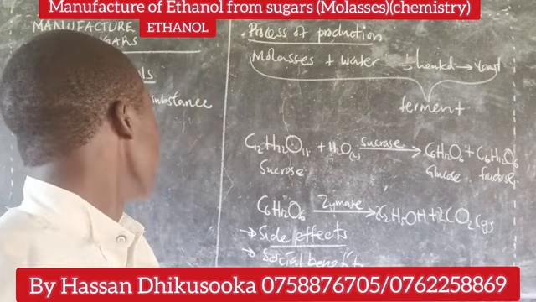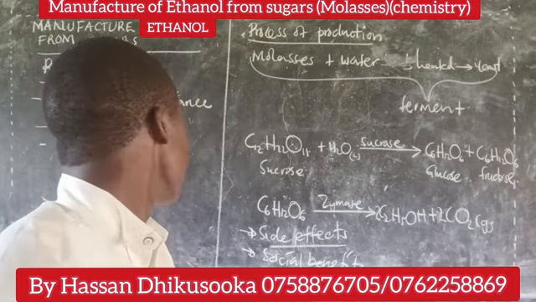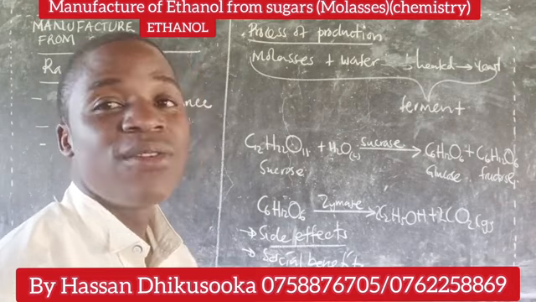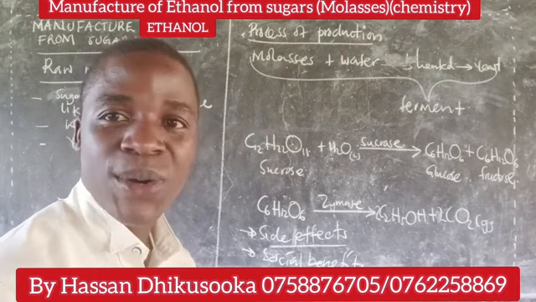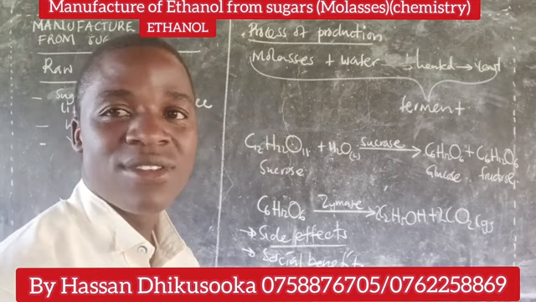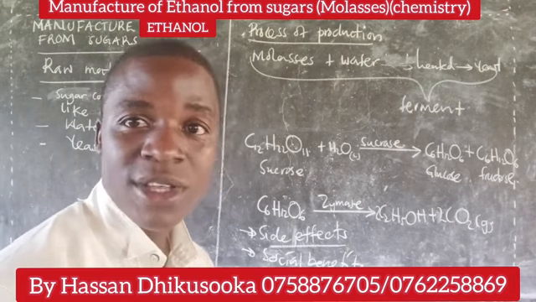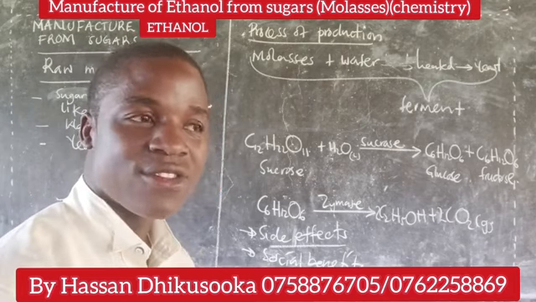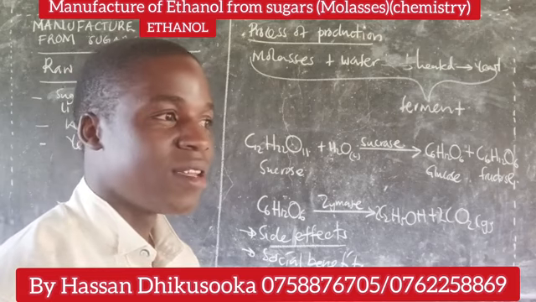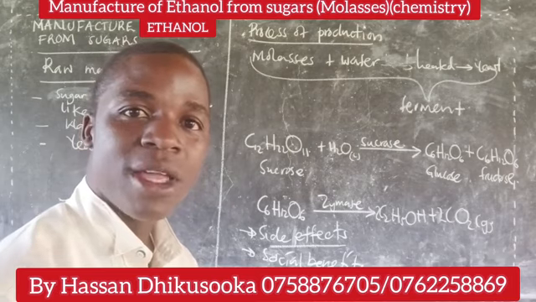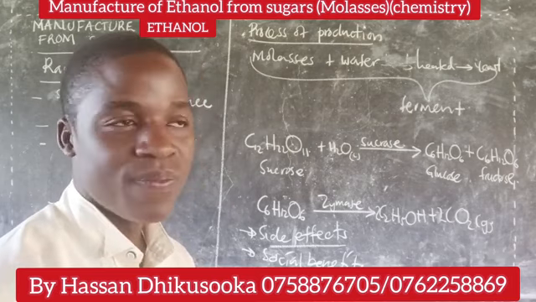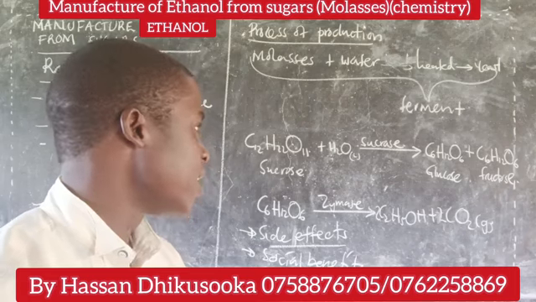Is also side effects. Look at what we are doing. We are preparing what? Ethanol. So at the end of it all, we can have ethanol spills on the surface or on the floor. This is a slippery substance, so you can easily slide and fall. So it can lead to what? To accidents within the manufacturing plant. That one can be mitigated by proper management of ethanol.